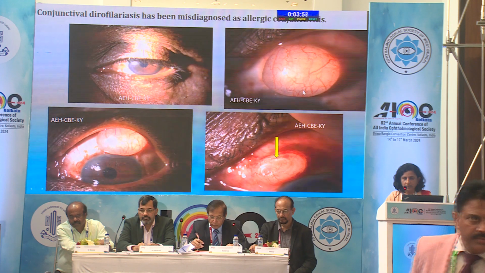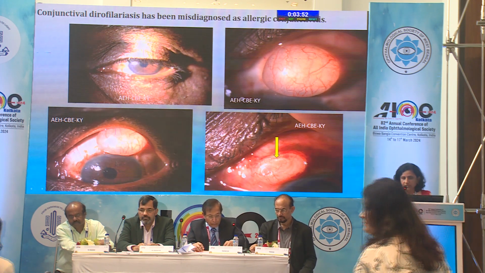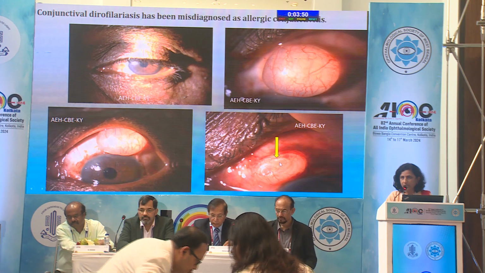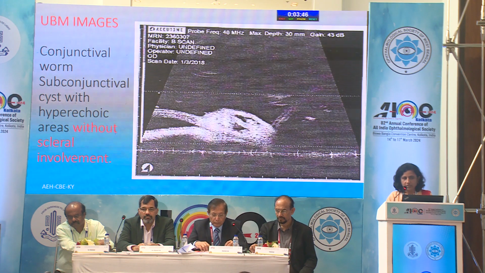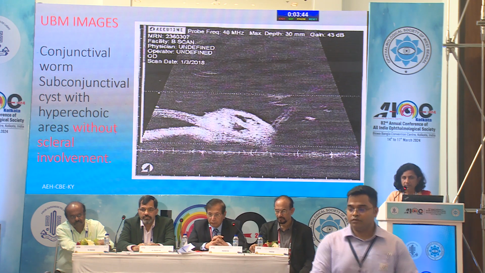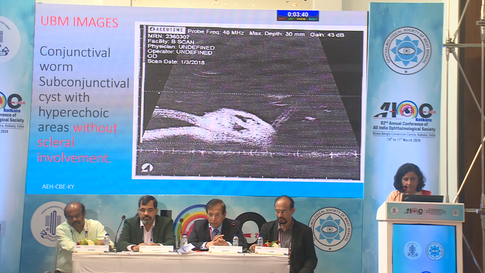Here you could see, sometimes, just a cyst, and sometimes you could see the tightly coiled dirofilarial worm. So careful examination is always important. UBM images of the conjunctival worm showed a subconjunctival cyst with hyperechoic areas without scleral involvement.